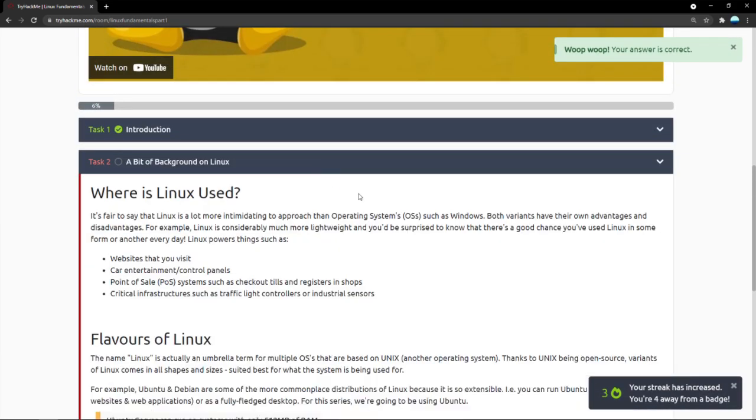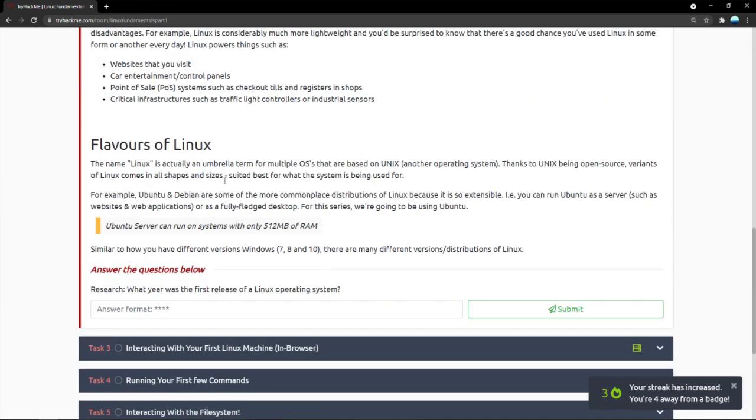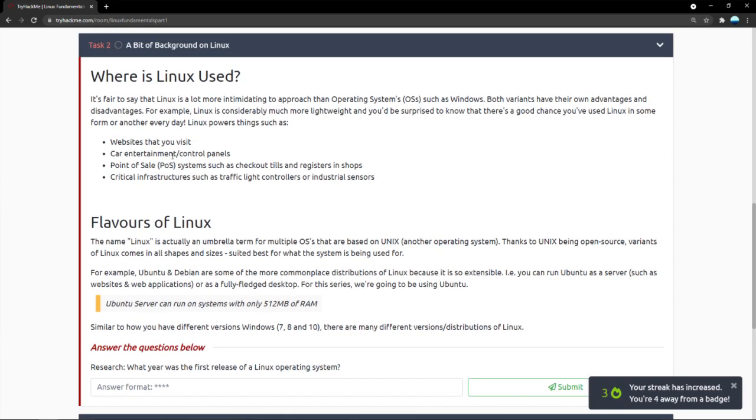Now we're going to dive into a little bit of background on Linux. I just covered a little bit of what distributions are and what choices you have. Now basically, Linux is not exactly very rookie friendly.